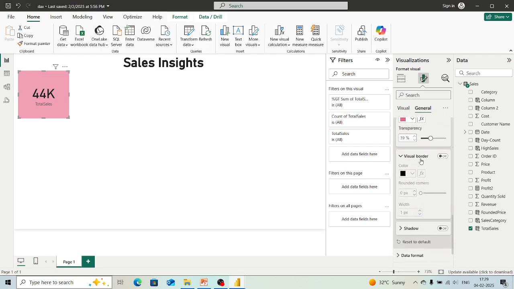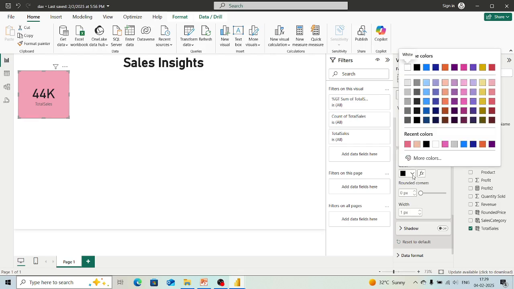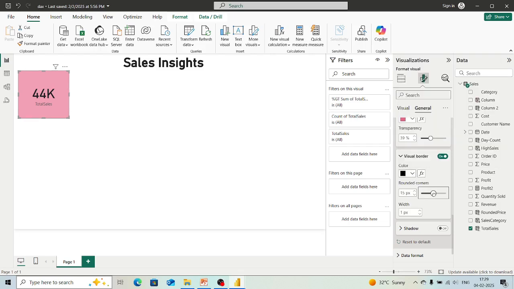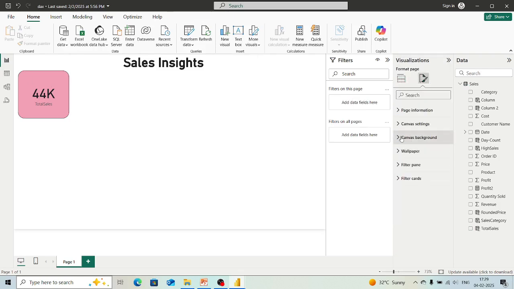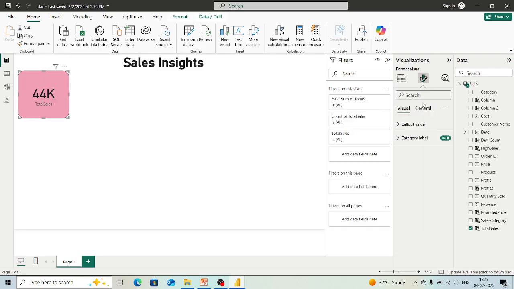Visual border. Now as a card has a border, it is showing us in what color we want a border. Here it is off. If we make it on, we can enable these things. So what kind of border do we want? Here black is okay. If we want rounded corners, if we increase this, you can see the corners are being changed. If we deselect it, you can see the corner of that card is being changed. Where were we? Oh, we have to select this, and then we can make changes to this card. We were in the title, effects, data format, I think.